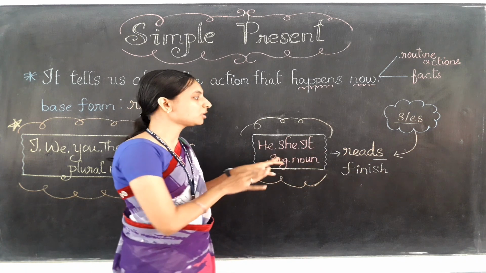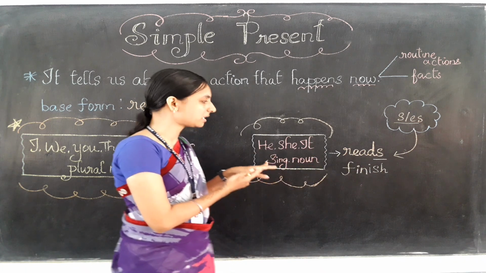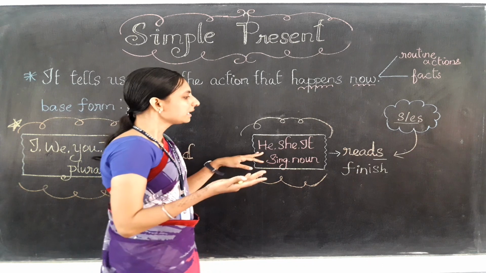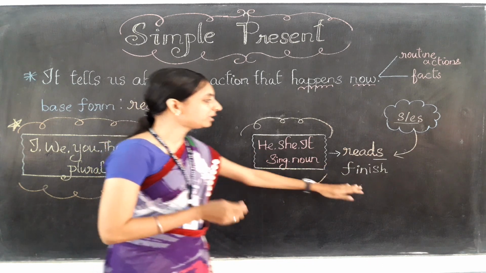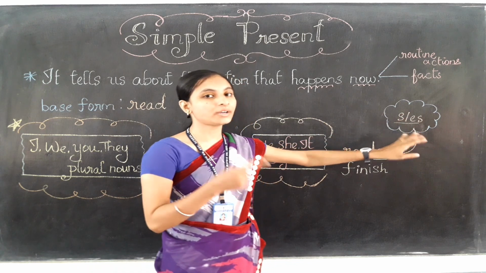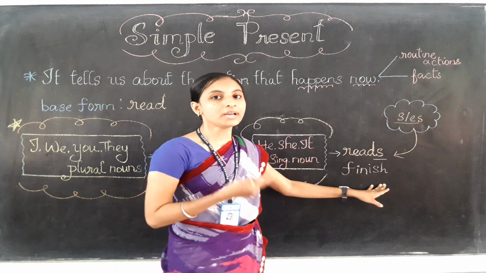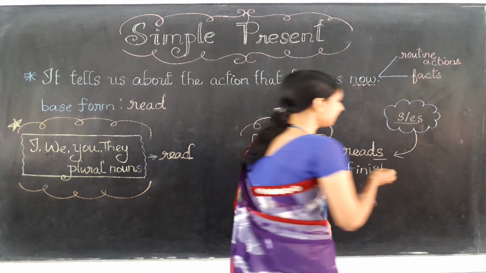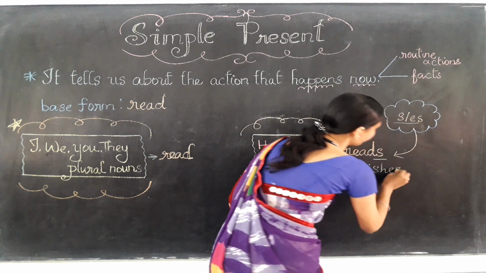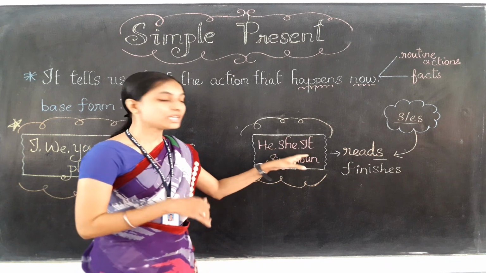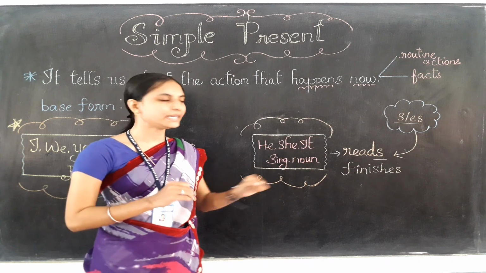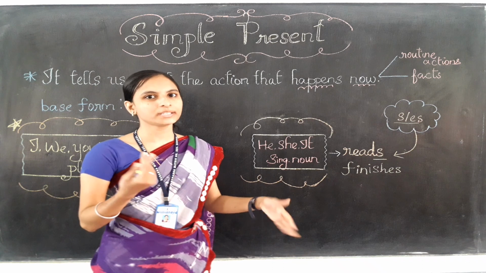But when I am using this finish with the other subjects, now check the sentence. He finished homework. No, it won't come like this. He finishes. We need to add s or es. So for the verb finish, we need to add es only. So finishes. He finishes his homework every day. She finishes her homework every day. It finishes its homework every day.